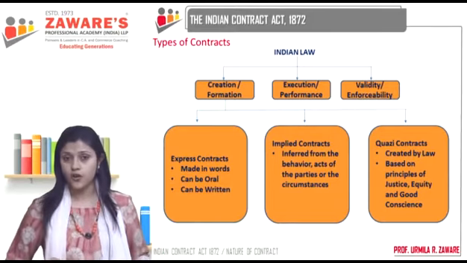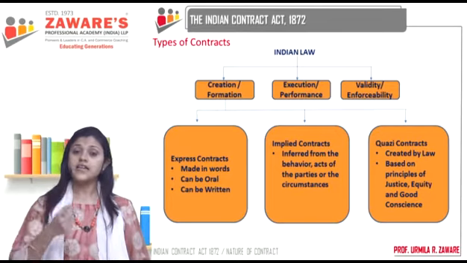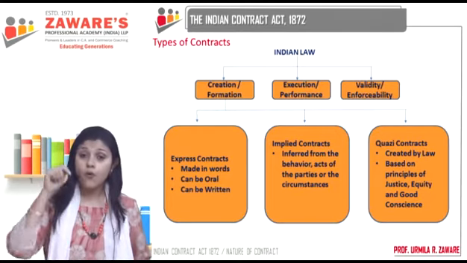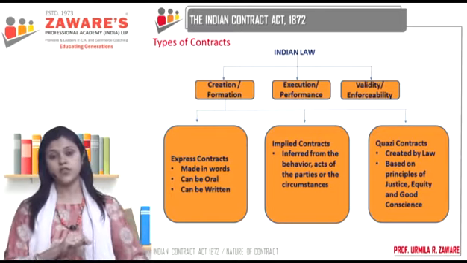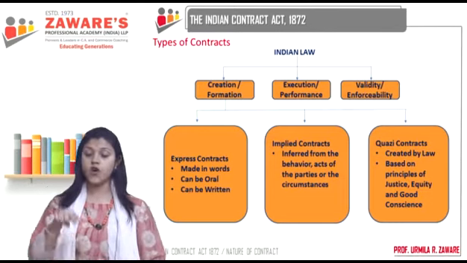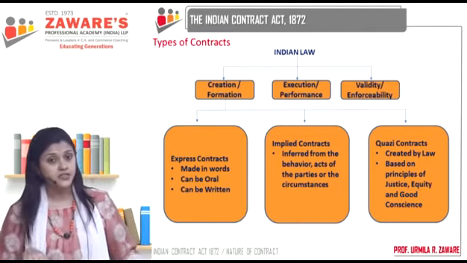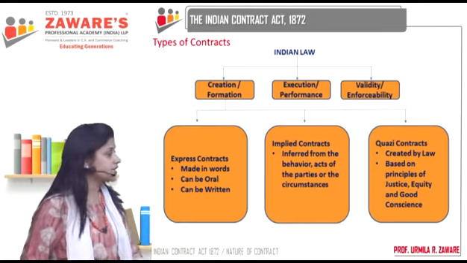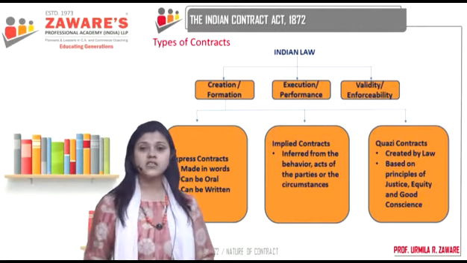They are special types of contracts. Under quasi contracts, the rights and obligations are imposed on the parties by law itself. So they are called quasi contracts, and they are based on the principles of justice, equity, and good conscience. They are created by law and they are based on the principles of justice, equity, and good conscience.